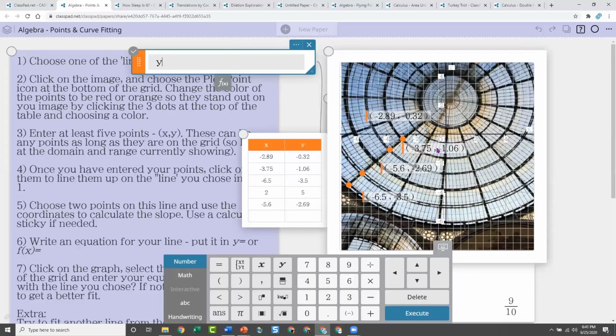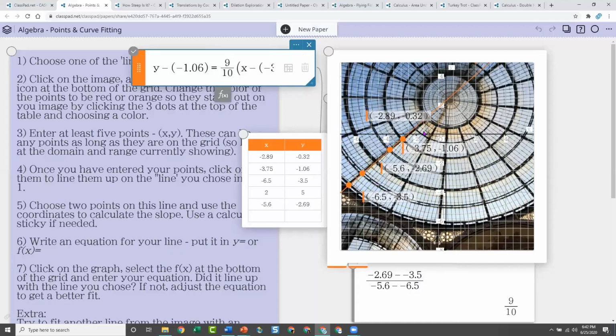So let's choose another point on our line. Let's use this one. So y minus, and let's use parentheses here, -1.06 equals the slope that we just found of 9/10. And I didn't use the template. I could have used the template here, but when I'm on my keyboard, I tend to just use the backslash and it makes the fraction right away. So x minus -3.7. And so now, hopefully, if I did everything right, so I'm a student, I've been trying to find a line, and it should go through there.